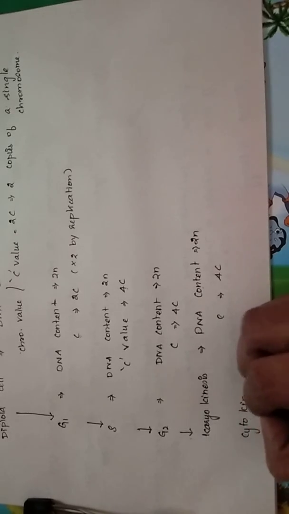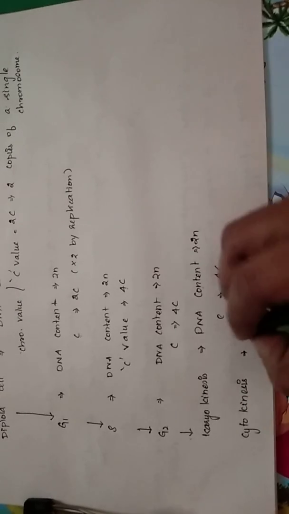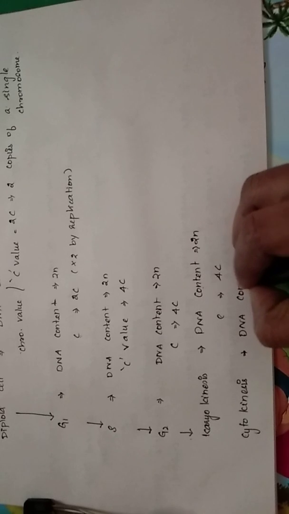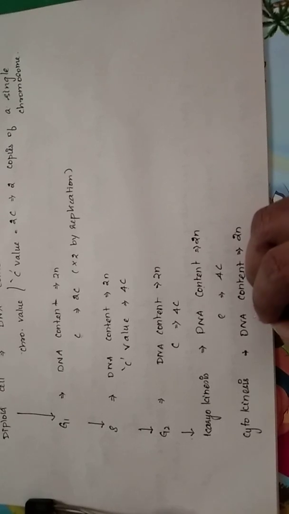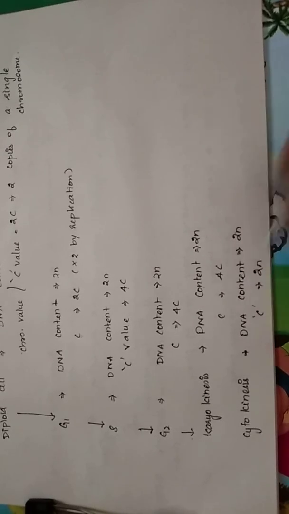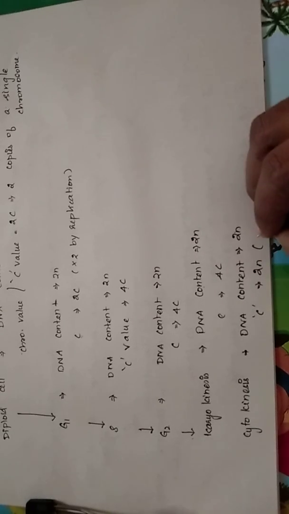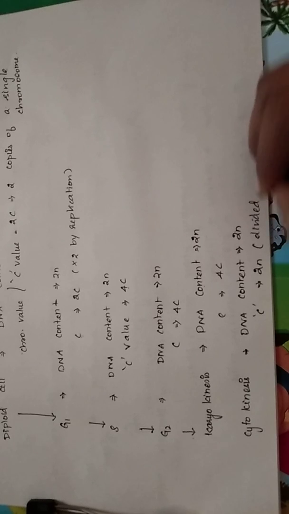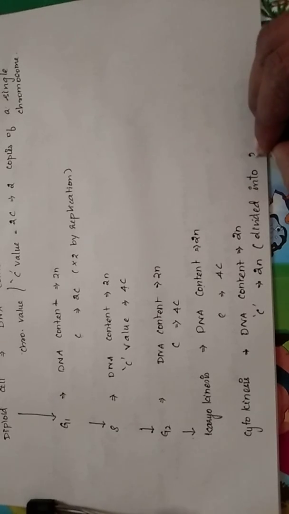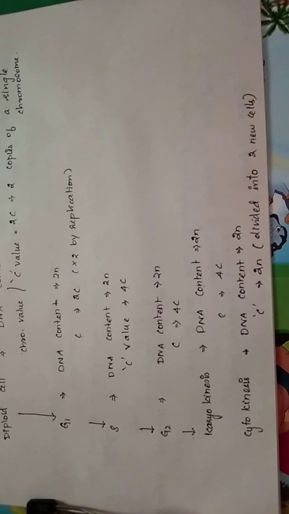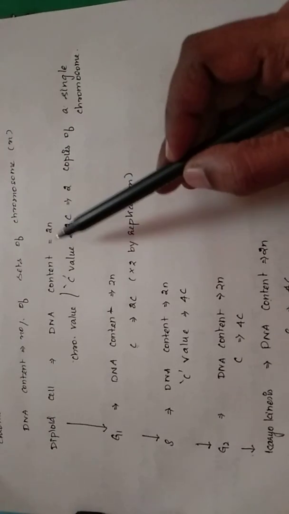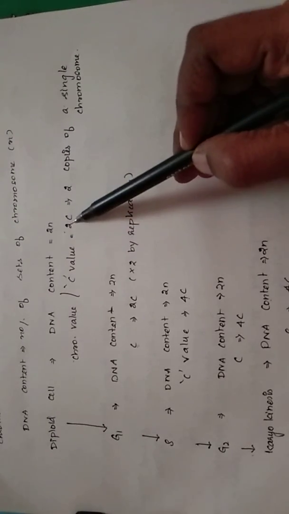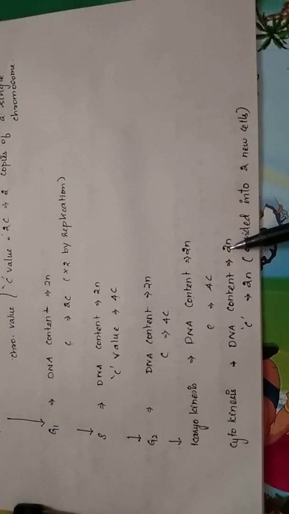After the cytokinesis process, 2 cells are formed, and the DNA content is the same, 2n, because it is the diploid cell that is dividing, but the chromosome value again reduces to 2C because the cell is divided into 2 new cells. Thus, the cell division starts with a 2n cell with a chromosome value of 2C and ends in formation of a 2n cell with a chromosome value of 2C.